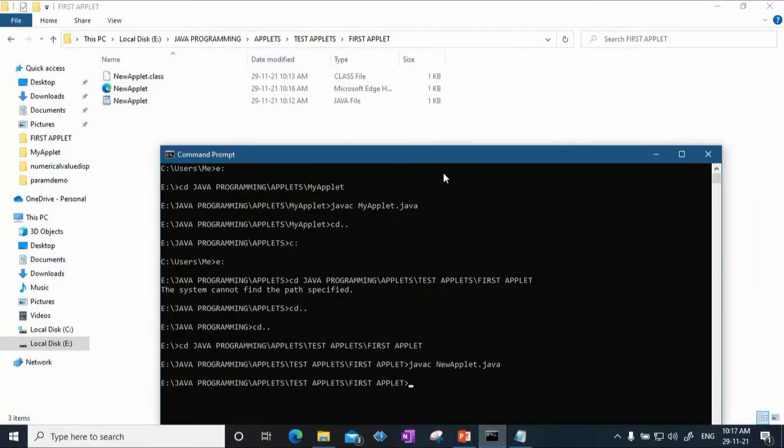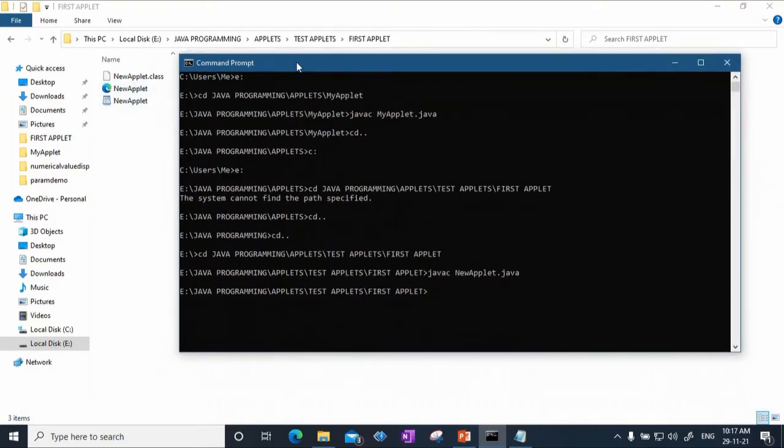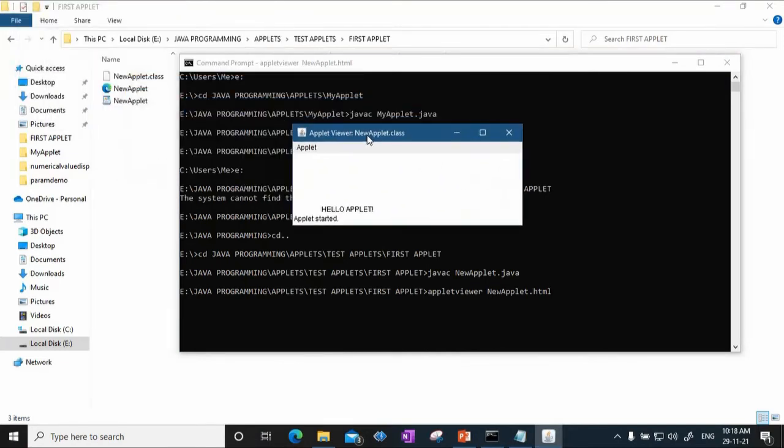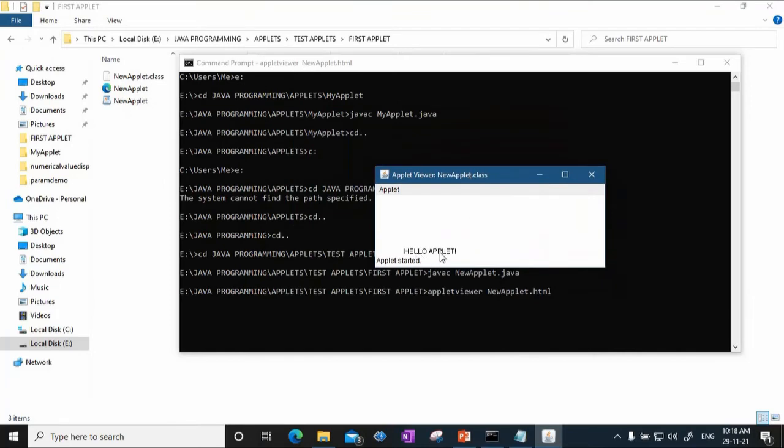So in the command prompt, now what we will do is we will compile this HTML page using applet viewer. So I will say appletviewer, and now I will give the name of the web page, that is new applet dot html. Applet viewer is the command that invokes the applet viewer. And which page do you want to see using applet viewer? The HTML page, it is new applet.html. And now I say enter. And now you can see your applet appears, and you can see hello applet being printed.